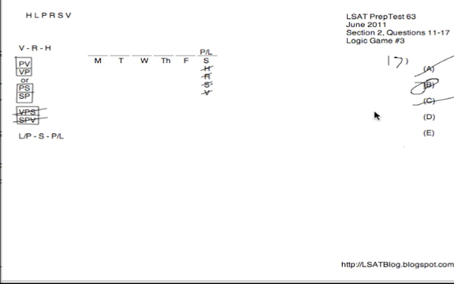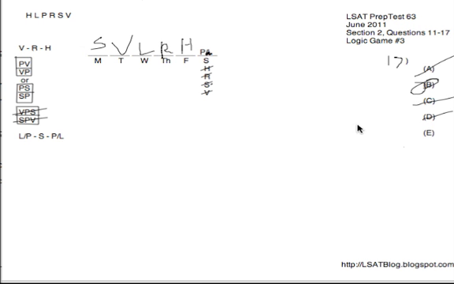Next, looking at D, if we had VLH, what would happen then? Well, if we had V on Tuesday and H on Friday, we would have to have R on Thursday. I'll just lay it out here. So we have V Tuesday, L Wednesday, H Friday, then we have to have R on Thursday. And the problem here then is that we'll have to have P on Saturday. S would have to come earlier than both L and P, violating this rule over here. So for that reason, D is no good.